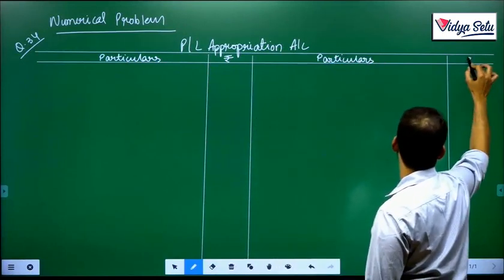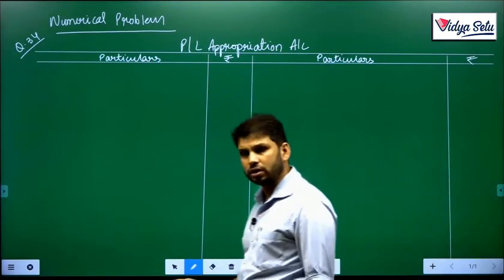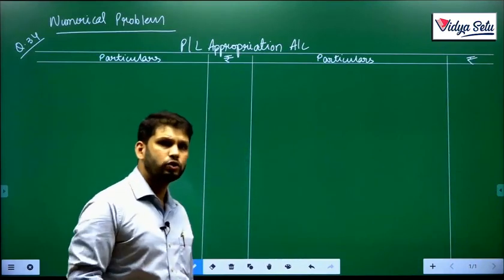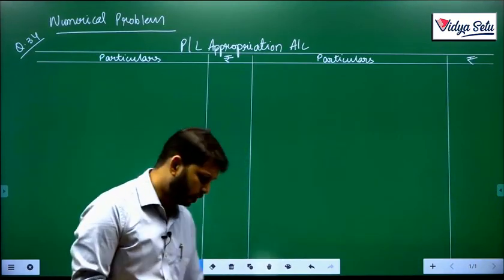I hope your format is ready. Guys, format is very important. We just don't want to know how it is to be done, but also what is the right way to do it. Now let's see.